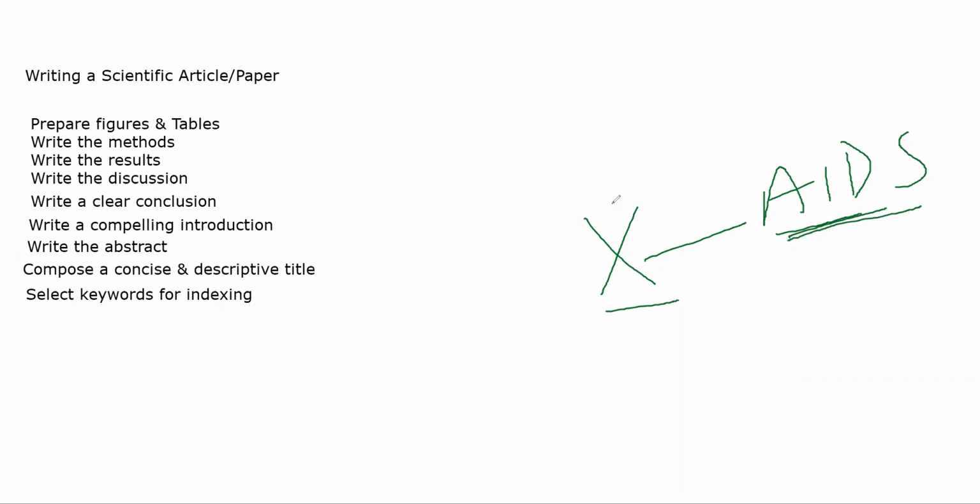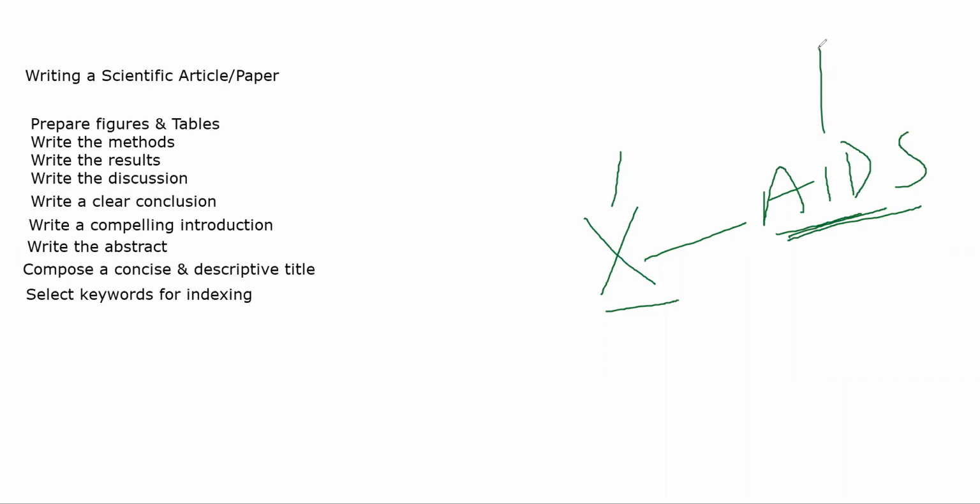Here the name of X drug and AIDS, both of them will be key terms. Okay, sometimes the patient population, that can be key terms. Whatever keywords that you identify in that particular article which you are writing, those should be indexed at the end, so that the reader knows that wherever these words are repeating, they put the page numbers beside them. If the reader wants to directly go to that page number, let's suppose a textbook has hundreds of papers. In that, let's suppose you are trying to find one keyword. For example, you are trying to find out the keyword of one particular disease in a pathology textbook. Okay, it will be easier if you have an index.